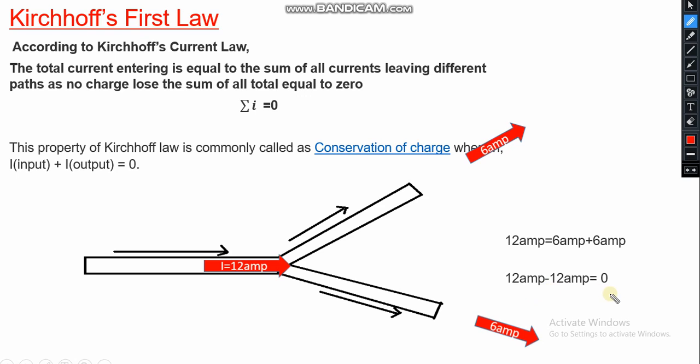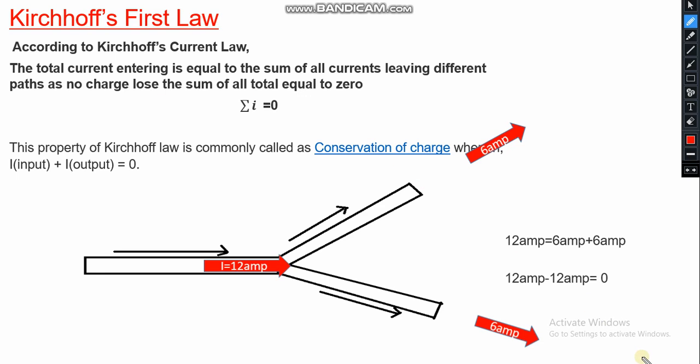Now the summation of current at each and every junction must be equal to the input of that junction. The total current must be equal to 0. According to Kirchhoff's first law, the sum of all entering and outgoing currents, input equal to output, must be 0. This is Kirchhoff's first law, the current law.